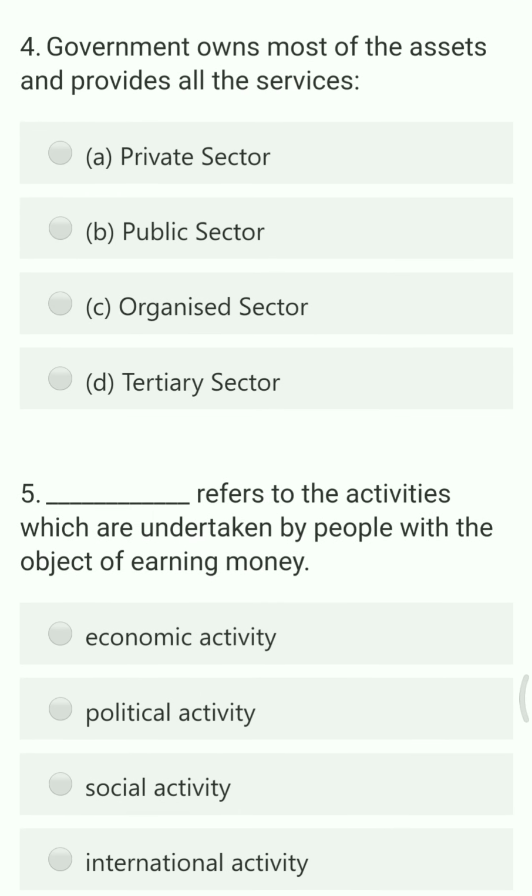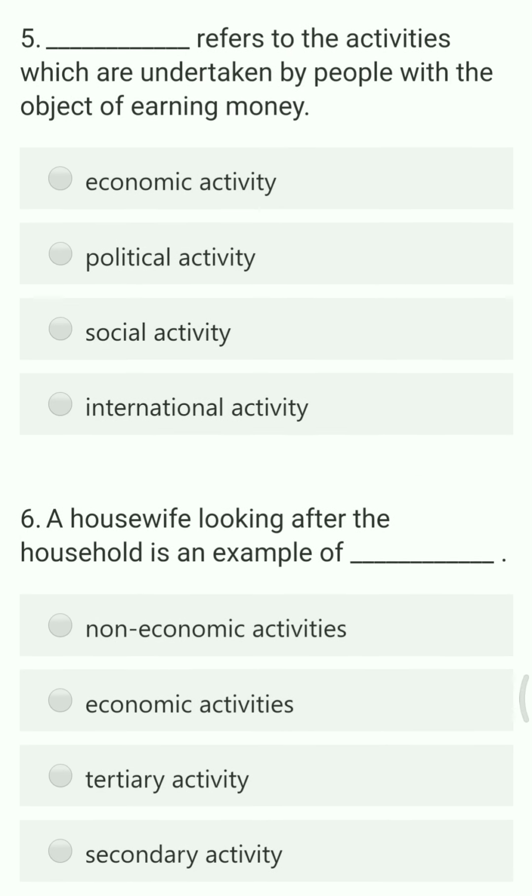Next question. Government owns most of the assets and provides all the services. So in which sector is the government the owner? The options are private sector, public sector, organized sector, and tertiary sector. So the right answer is public sector.